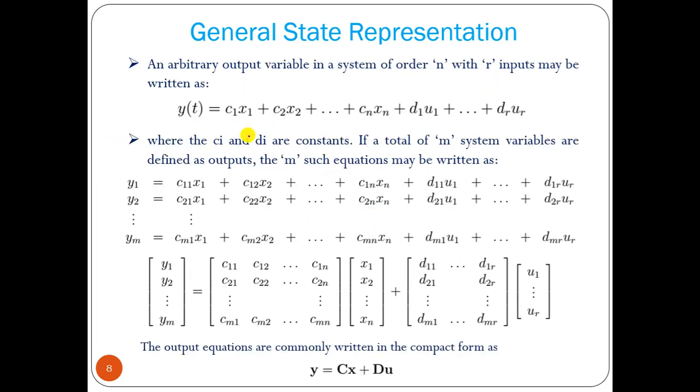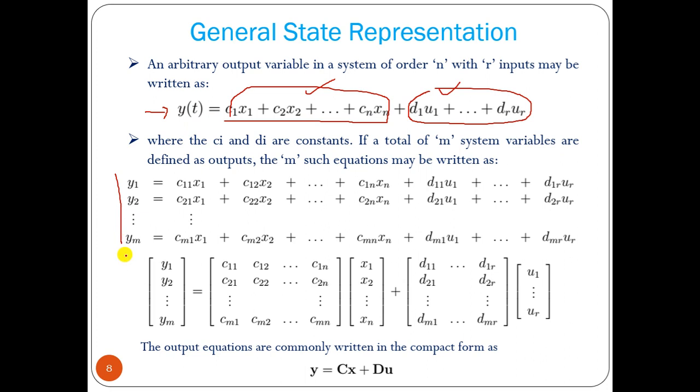Now similarly you can write the output equation. Output depends on a linear combination of state variables and on the input, with their coefficient values. If we have m outputs, we can write that in matrix form: y1 to ym, the state variables with the C matrix, and the input with the D matrix.